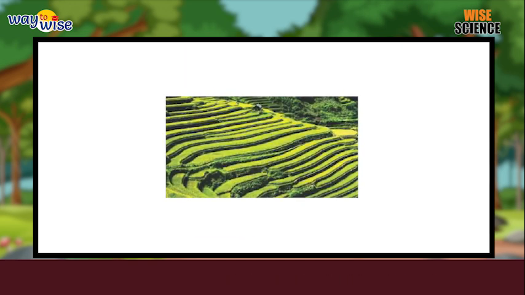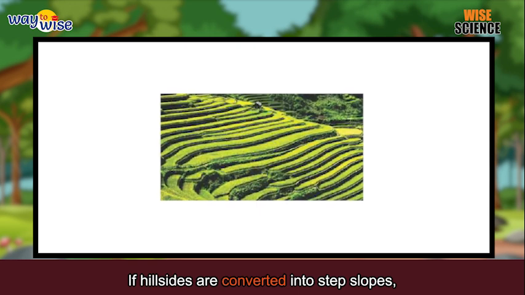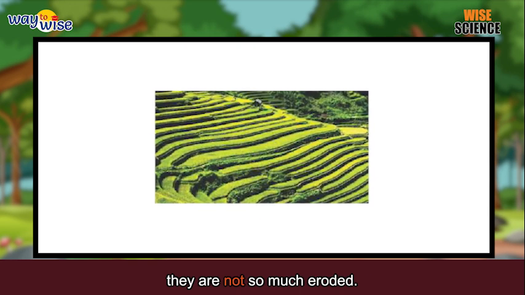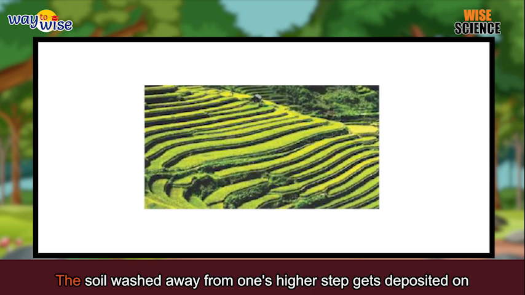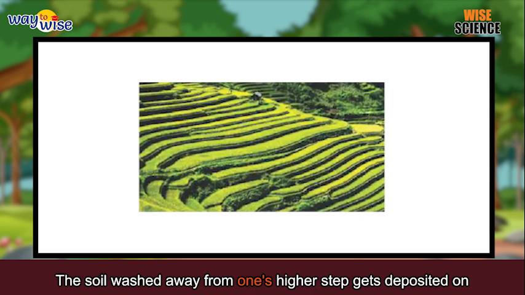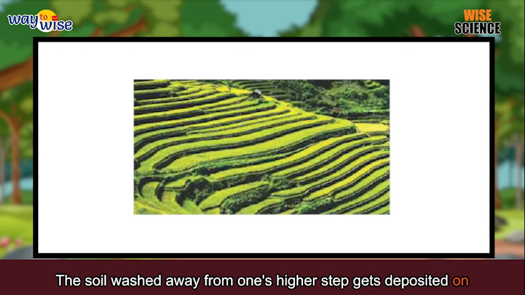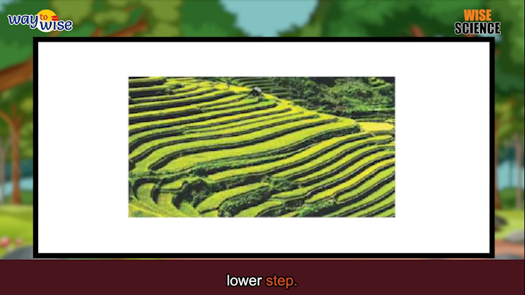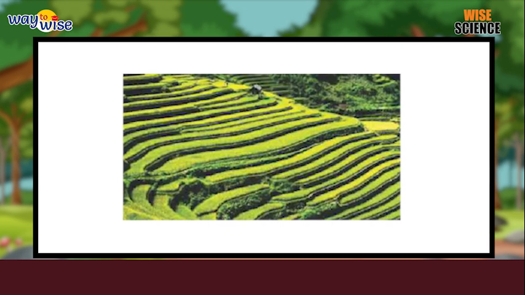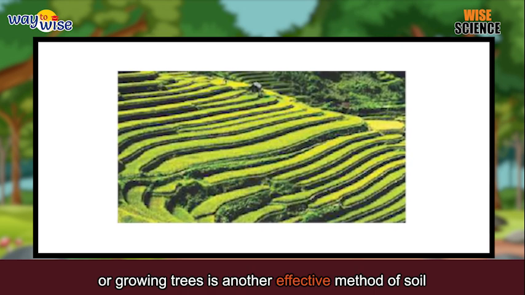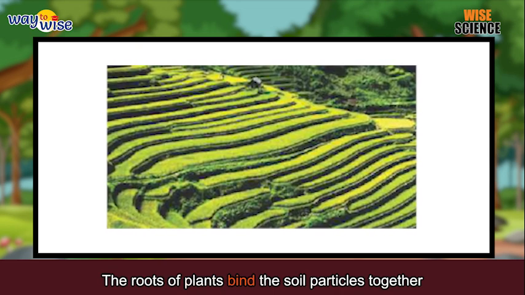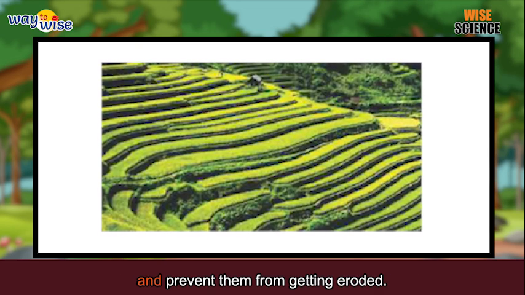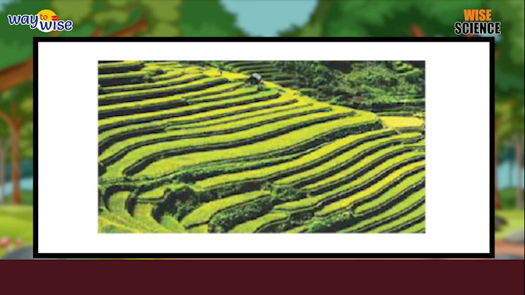Terrace farming. If hillsides are converted into step slopes, they are not so much eroded. These steps slow down gushing waters. The soil washed away from one higher step gets deposited on another, lower step. Afforestation, or growing trees, is another effective method of soil conservation. The roots of plants bind the soil particles together and prevent them from getting eroded.